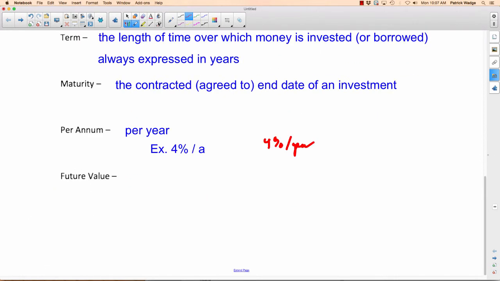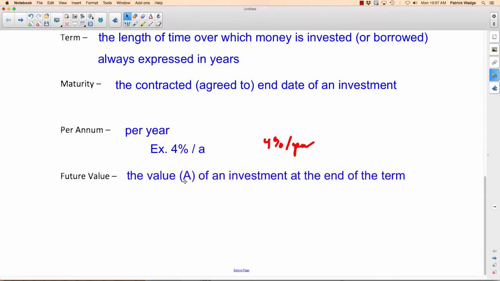And finally, future value. Future value is the value, and we represent future value with an A, the value of an investment at the end of the term. Because let's think about this. Let's say you put $100 in the bank. So what would that be called? That's your principal. If your principal is $100, and let's say you earn some interest, how about your interest is $6? Now, at the end of the year, you've made your $6 interest. Does that mean in the bank you now only have $6? No, you still have your principal and you also have your interest.